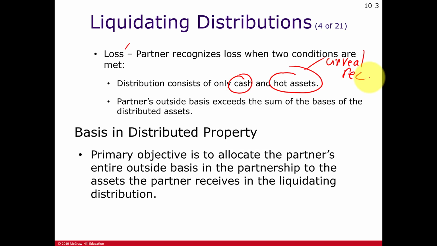Or appreciated inventory. Again, when we sell inventory at a higher value than its cost, the difference is a gross profit taxed at ordinary income tax rates. Or again, that section 1245 recapture.